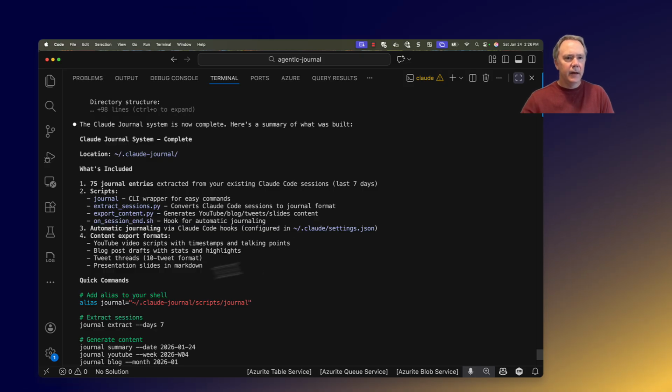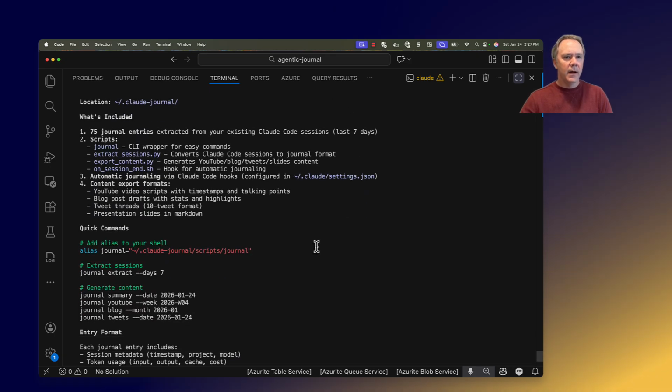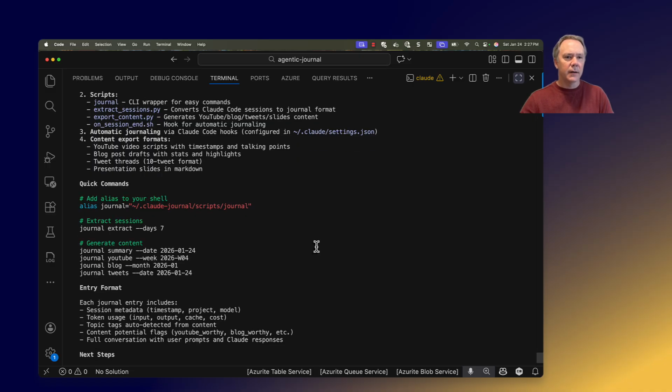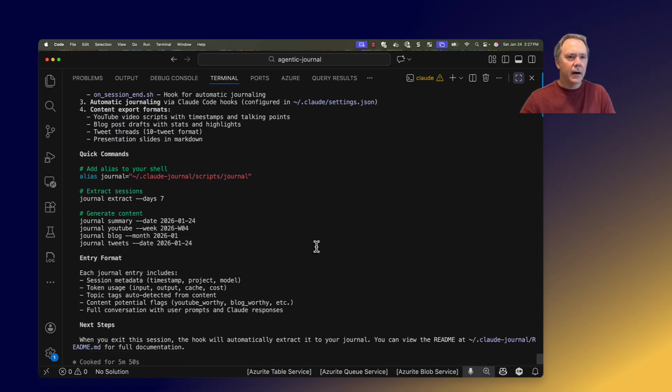It's created export formats for YouTube video scripts with talking points, blog post drafts, tweets, 10 tweet formats, and presentation slides in Markdown. Here's some examples of how to run it. And then, this is just like a first pass, right? We haven't tried to tweak this or iterate or refine it.